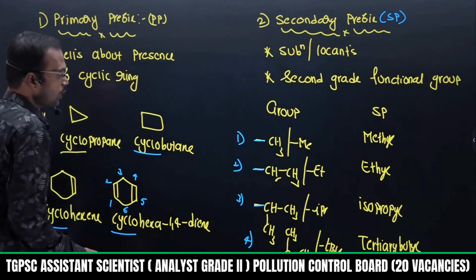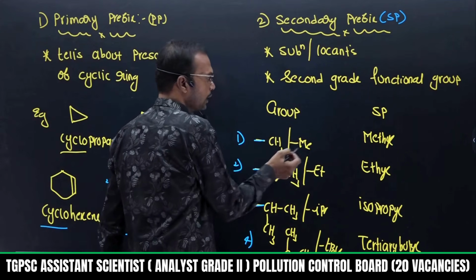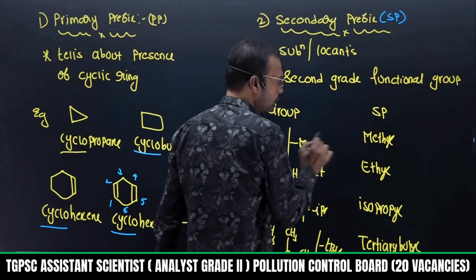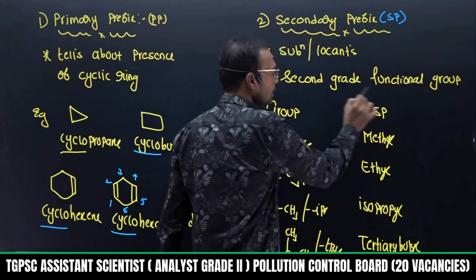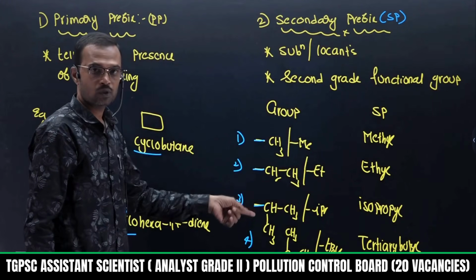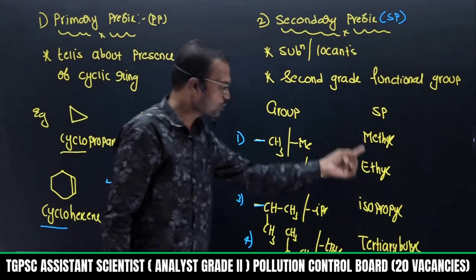So 2 columns I am maintaining. The left column belongs to the type of group, and the right column belongs to the secondary prefix, that is, how to name this particular substitution if it is present on a parent chain. This bond indicates that it is connected to the parent chain. So after selecting the parent chain, if these groups are present somewhere else, we need to use these words clearly.